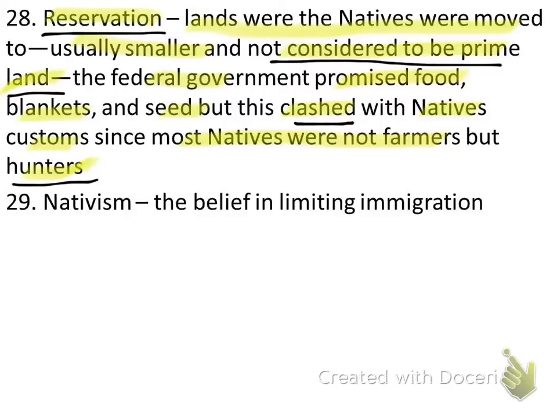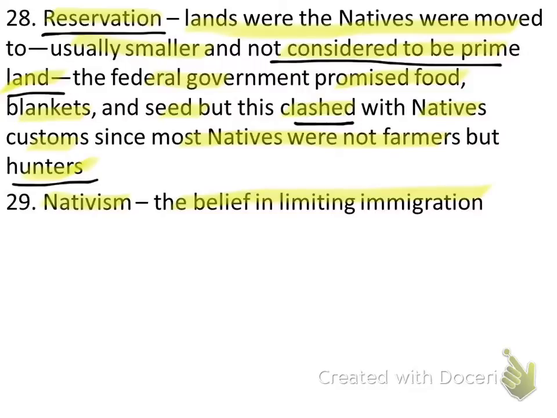Nativism, not all these terms are in order. Nativism is the belief in limiting immigration. Again, if you believe in nativism, then you're probably a nativist. And of course, a nativist is one of the vocabulary terms that we had previously. The idea of nativism, a nativist is a person who is opposed to immigration because they find that the immigrants coming in do not fit well into the current state of America as it was at that time.